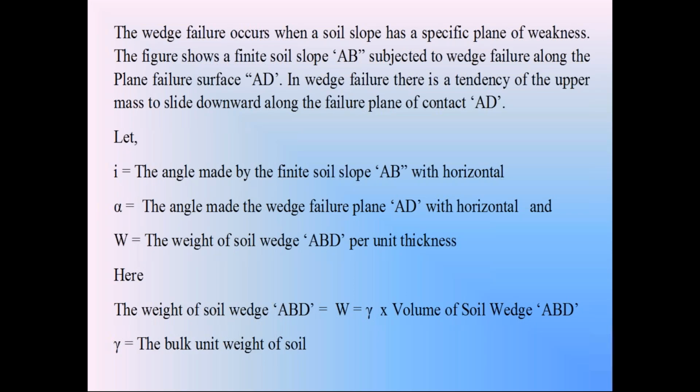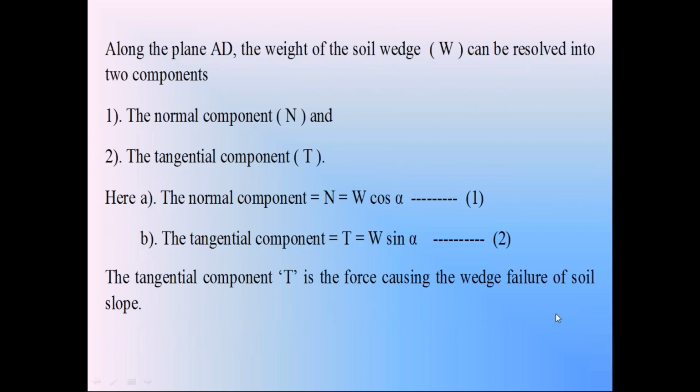So here the weight of the soil wedge W is equal to the bulk unit weight of the soil, gamma, into the volume of the soil wedge ABD. Now take that weight as W. I will tell you later how to calculate this weight W. So that weight W is equal to unit weight gamma into the volume of the soil wedge ABD.